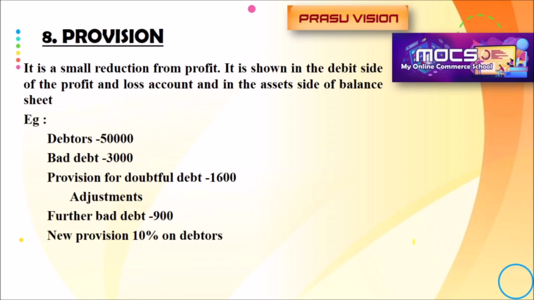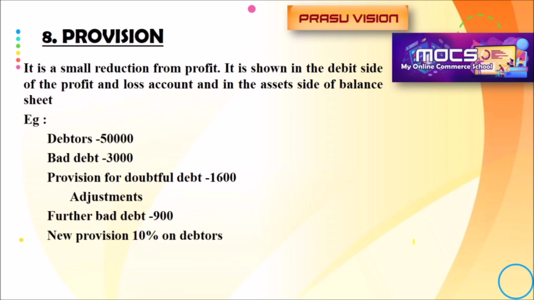There will be some persons who are not at all interested in paying the amount of the credit purchase. So we have to adjust that type of loss occurring due to bad debt. That is why we are maintaining a provision known as provision for bad and doubtful debt.